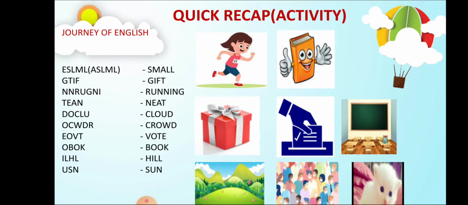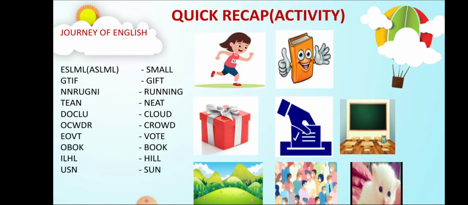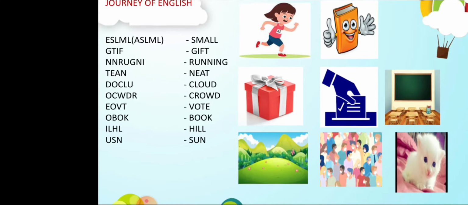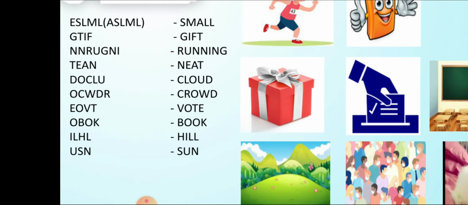But before that, let's have a quick recap on the activity that we had done last week. We had talked about the journey of English, and in that we had come across the words that were jumbled. So, you were supposed to unscramble the letters and make proper words that make a proper meaning.